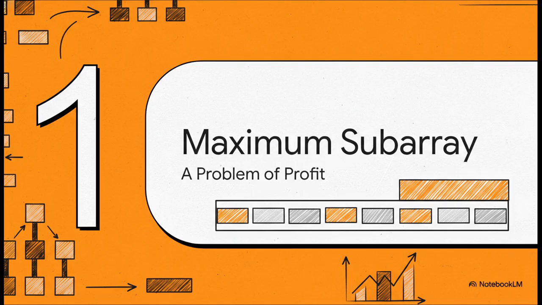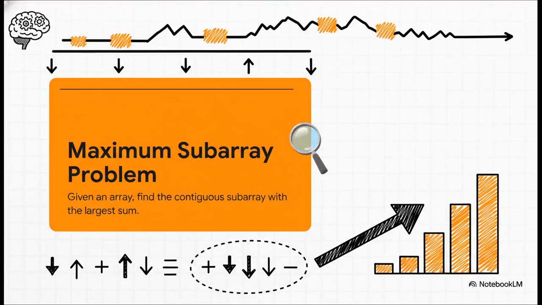Well, this isn't a new question, not by a long shot. In the world of computer science, this is actually a classic challenge, and it has a name: the maximum subarray problem. Now, the key word here, the one that changes everything, is contiguous. That means we can't just cherry-pick the good days. We have to find an unbroken sequence. It could be a week, maybe a month, or any stretch of time where the total profit from that one period is higher than any other possible period in the whole year.